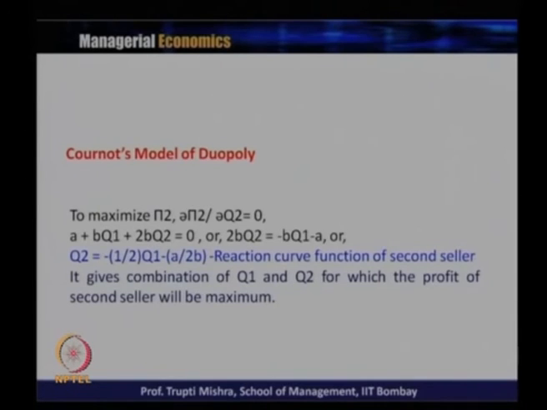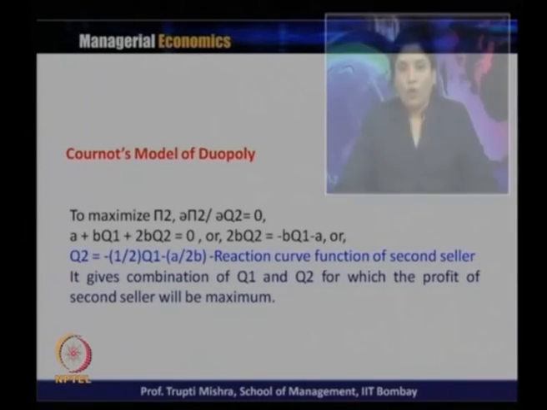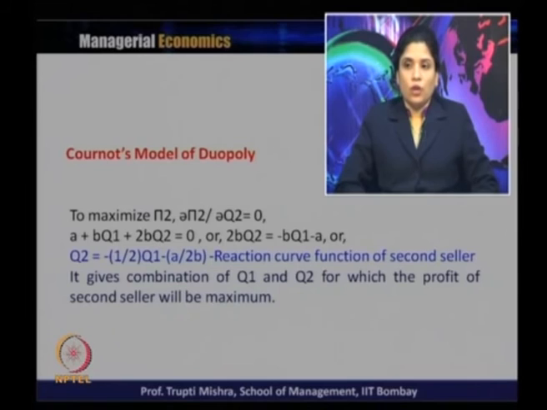Then to maximize pi 2, again we will follow the same format: del pi 2 with respect to q 2 has to be equal to 0, a plus b q 1 plus 2 b q 2 has to be equal to 0, 2 b q 2 is equal to minus b q 1 minus a, and q 2 is equal to minus half q 1 minus a by 2 b. So, this is the reaction curve function for the second seller. And what is the reaction curve function of the second seller? It gives a combination of q 1 and q 2 for which the profit of the second seller is maximum.